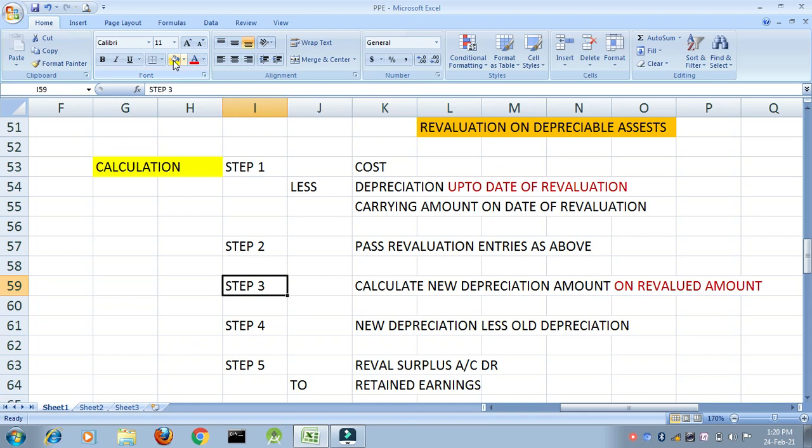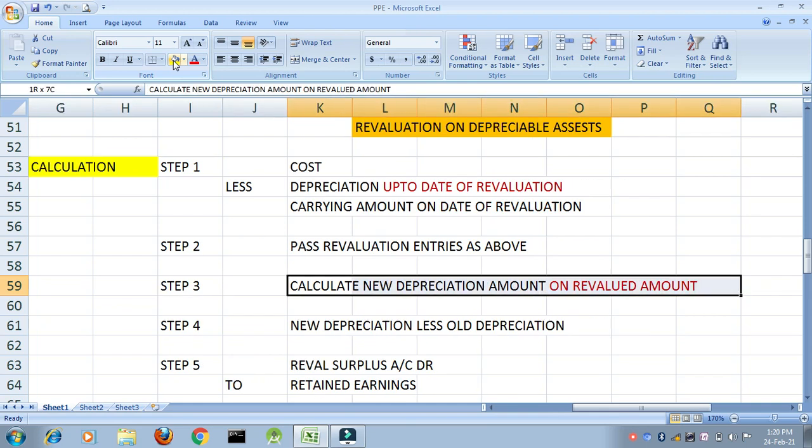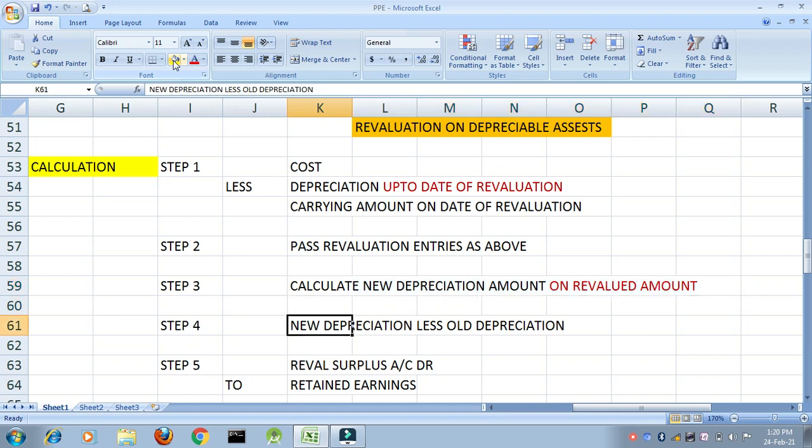Next is what? Step number 3, calculate new depreciation amount on revalued amount. Okay, now what do you have to do? You have to calculate the new depreciation amount on the revalued asset. After that, step 4, calculate the difference between old and new depreciation. So new depreciation less old depreciation.